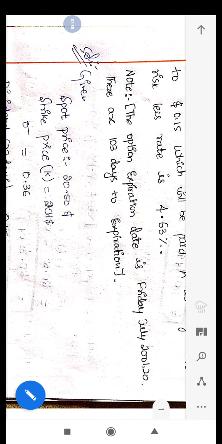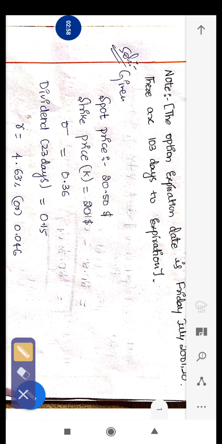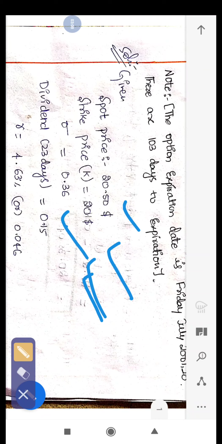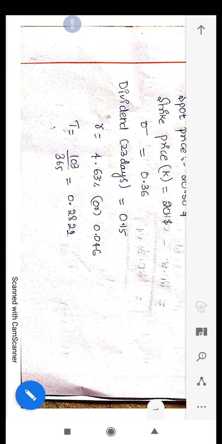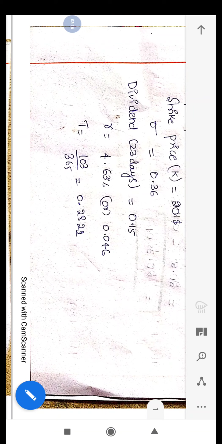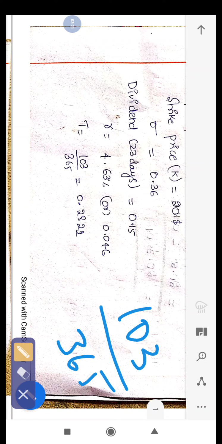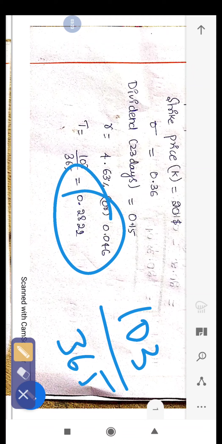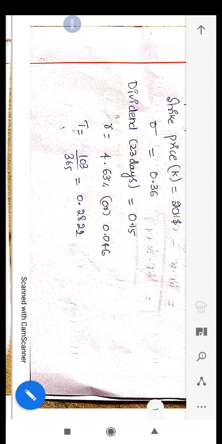So let's solve this. Given information here: spot price they have given 20.50, strike price $20. The standard deviation is 0.36. Dividend that is paid in 23 days is 0.15, and the risk-free rate is 0.046, and the time duration they are telling is 103 days, so 103 by 365 days. So the duration will be 0.2822. Here, as they have not given us the stock price, we have to find it.